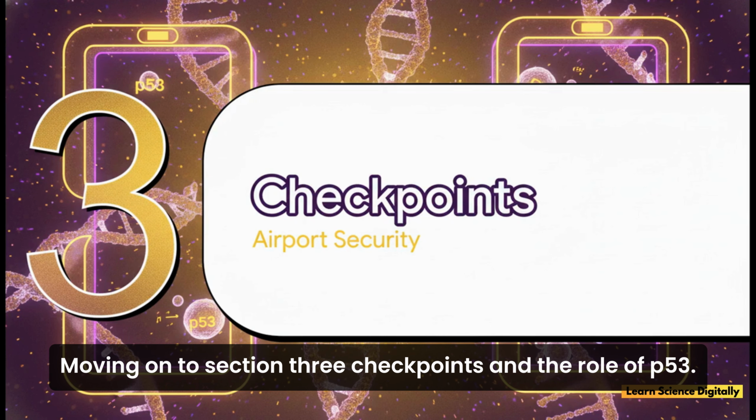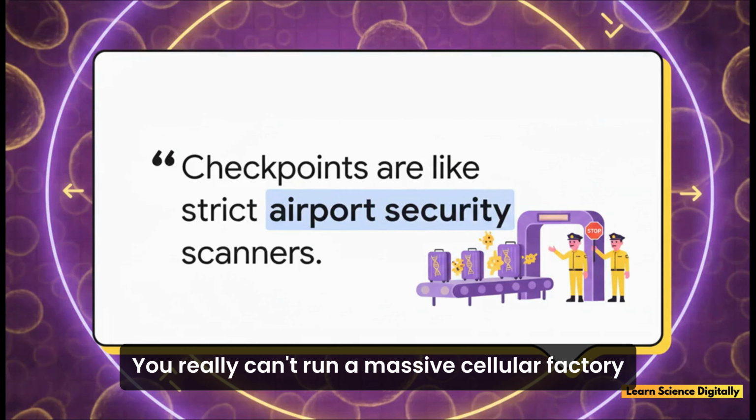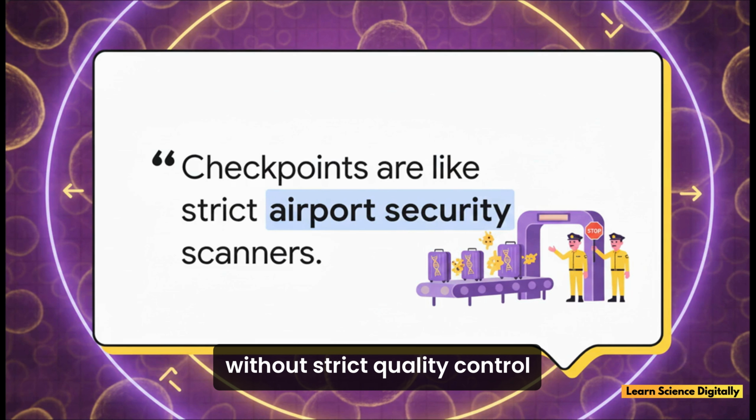Moving on to Section 3, checkpoints and the role of P53, essentially our airport security. You really can't run a massive cellular factory without strict quality control.